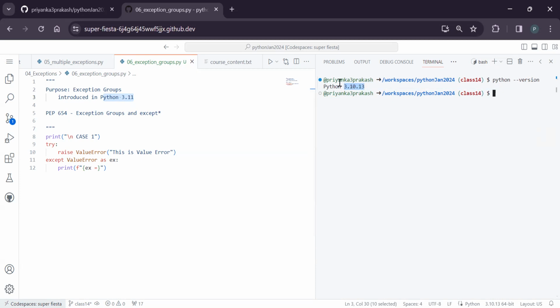Before going there, I want to explain one more concept about raising an exception. So we can raise an exception. Till now what we know is that whenever we do some operation, we get an exception. But if you use raise, we can even raise an exception.